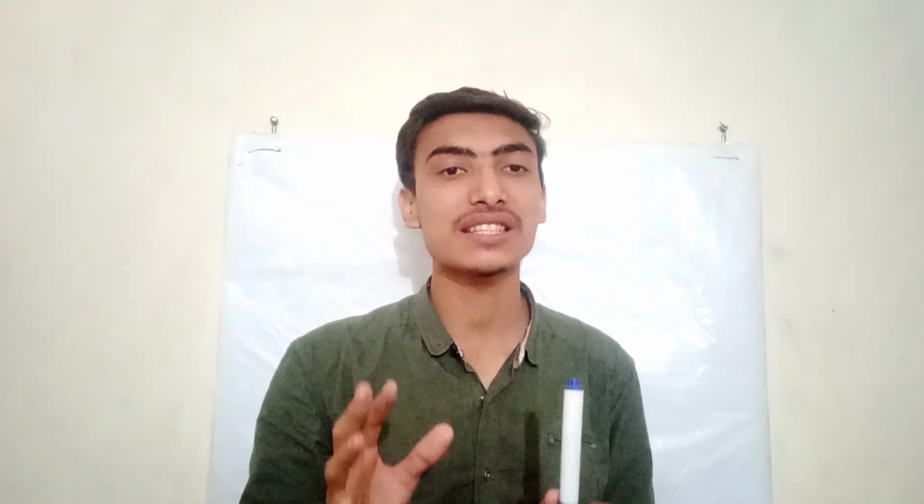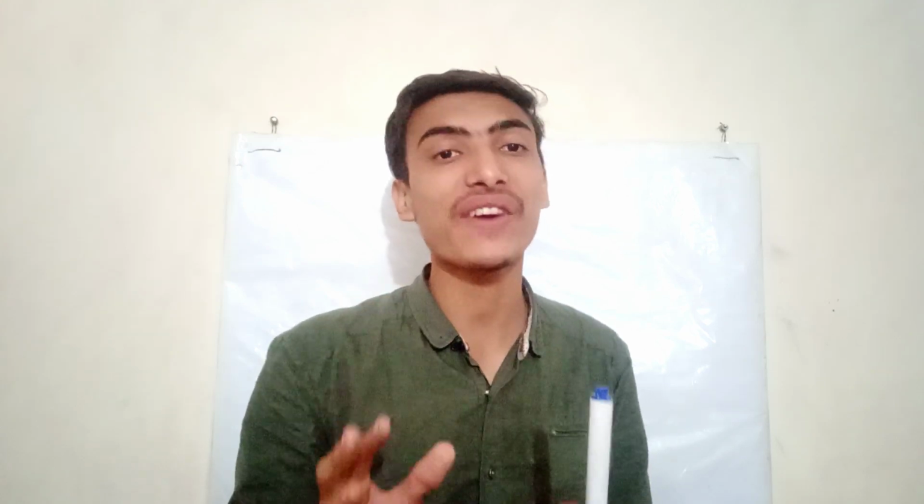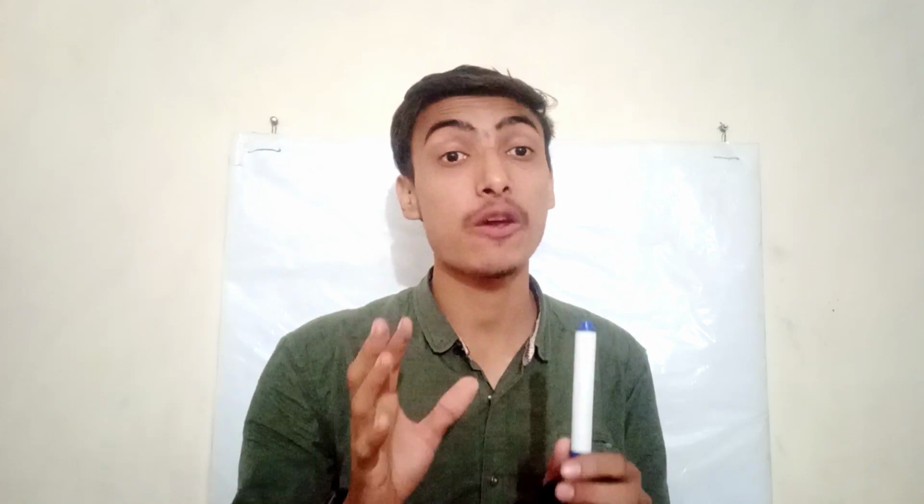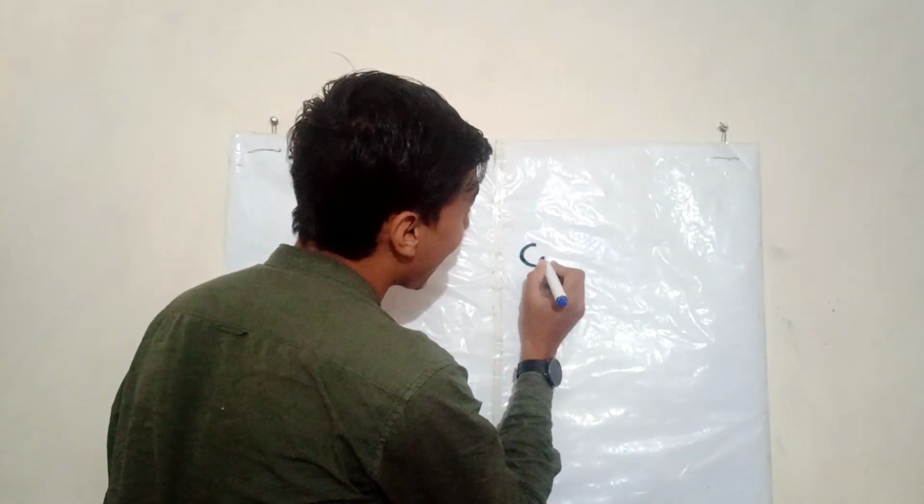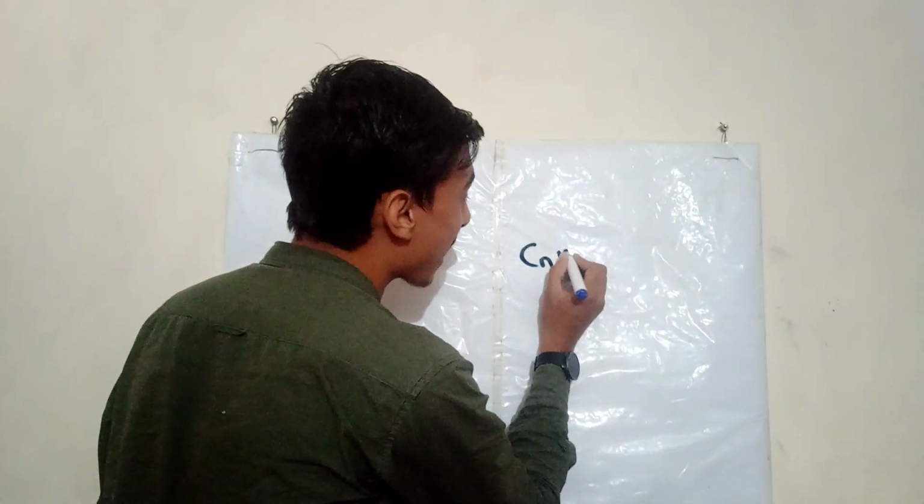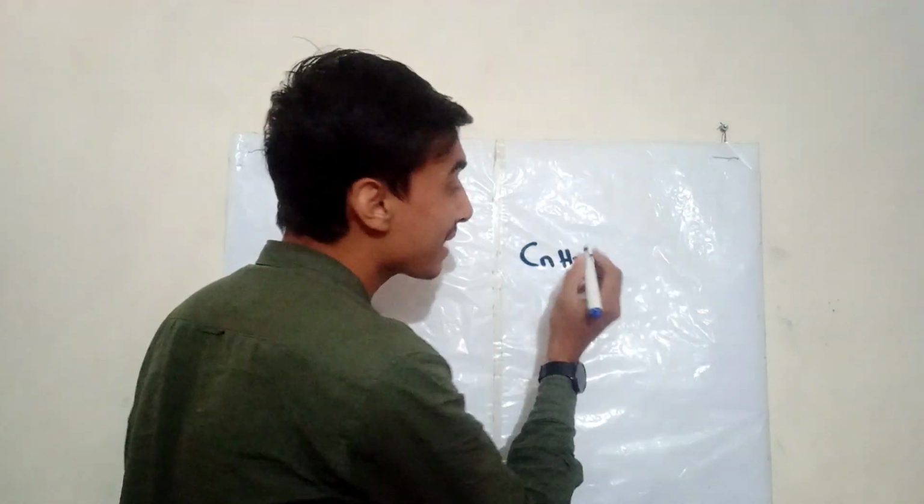Now we will discuss the classification of carbohydrates, and first, the formula of carbohydrate. So now I write the formula of carbohydrate on the blackboard. This is the formula, CnH2nOn. C means carbon and H2O means water.